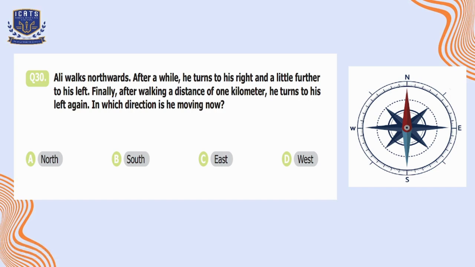Then after a while, he turns to the right side. Then he will move towards the east and a little further to his left. When he moves to the left side, he will be at the north again. Finally, after walking a distance of 1 kilometer, he turns to his left again. So as he was at the north, when he takes left again, he will be at west. So option D is the suitable option here. He will be in the west direction.